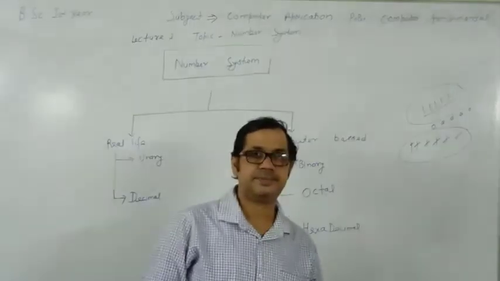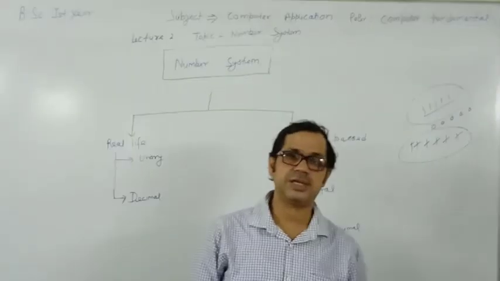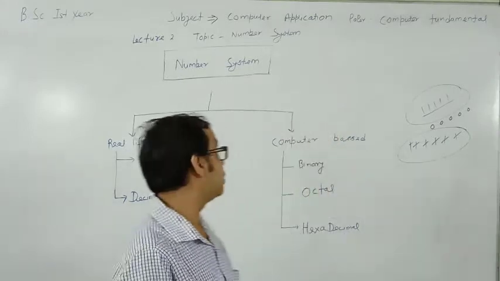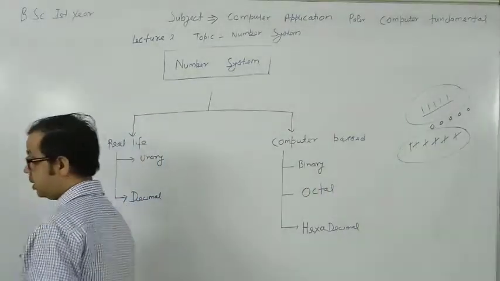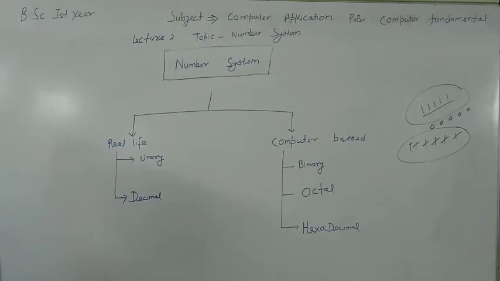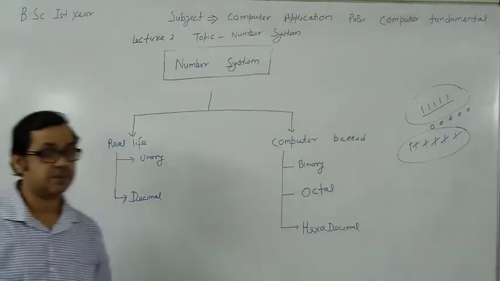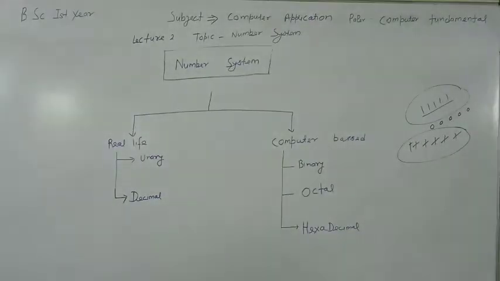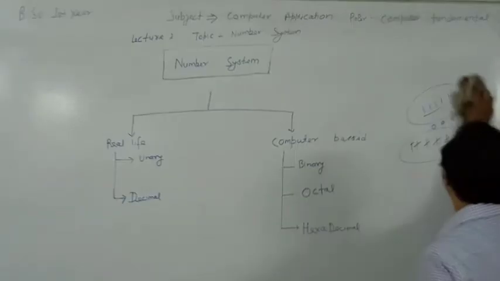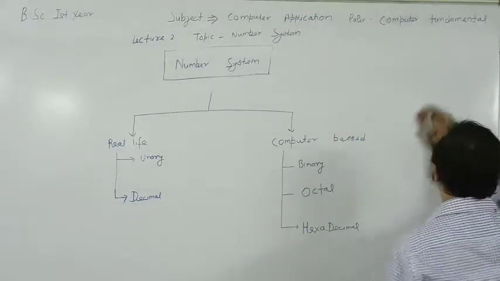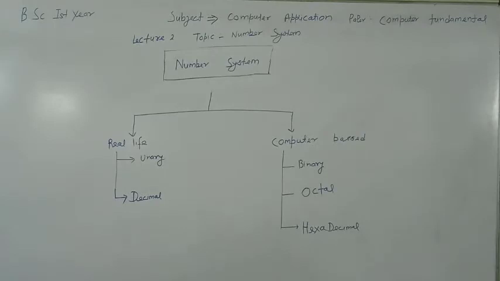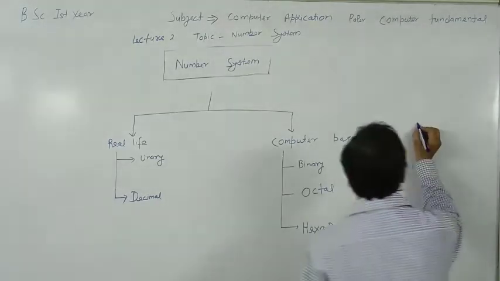Good morning. Today I will discuss the topic number system. So what is the number system? In ancient times, people used a number system called the unary number system. In the unary number system, they used lines on walls or stones for this purpose.